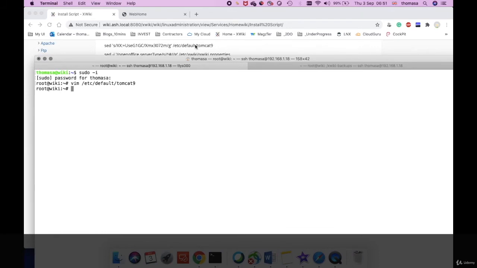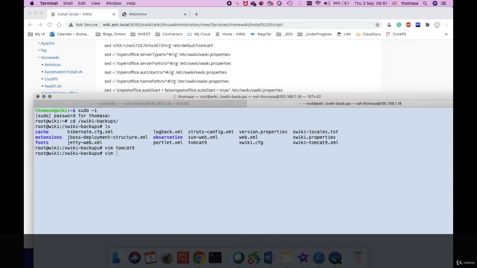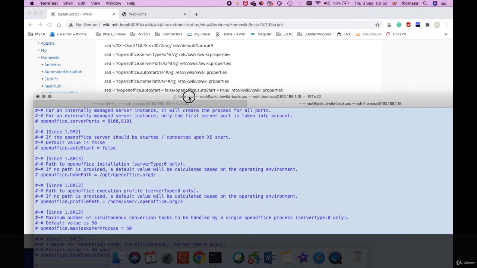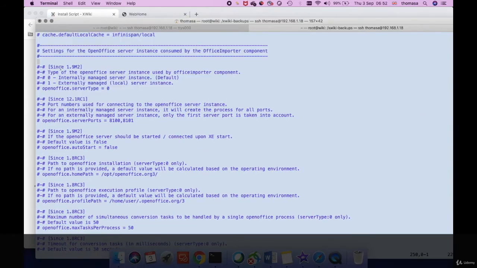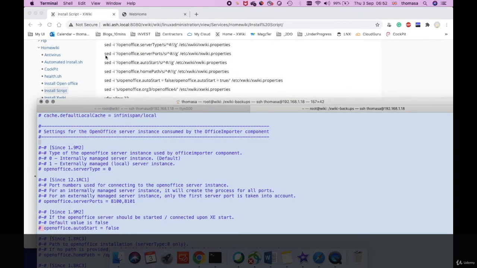So in order to verify the next entry, what it did was to make entries into the properties file. This is the file xwiki.properties, and we need to go and search for OpenOffice. Settings for OpenOffice server. So you see all the clients in here are commented out. So this bit, this bit, this bit. What this script would actually do is to read the Xwiki properties file and uncomment this line with this action. So let's see if it did it.